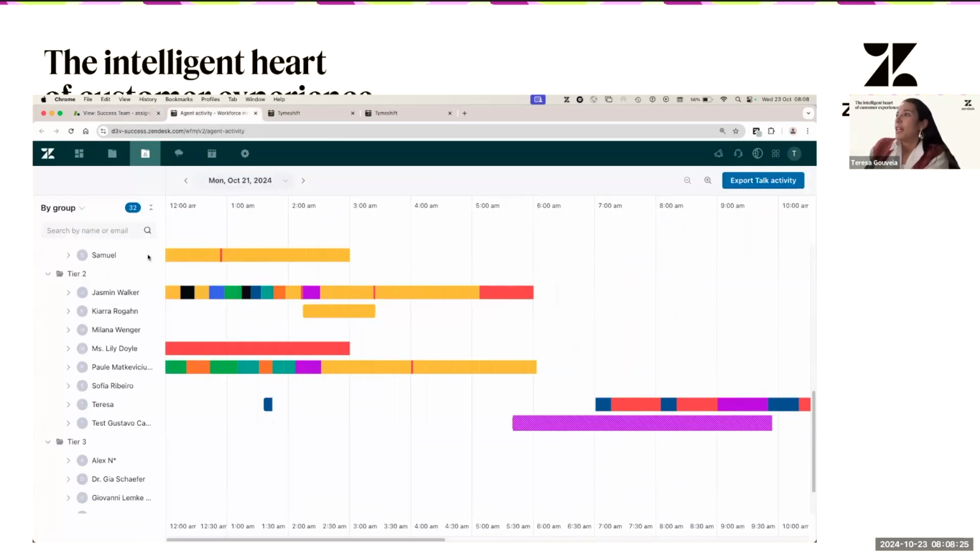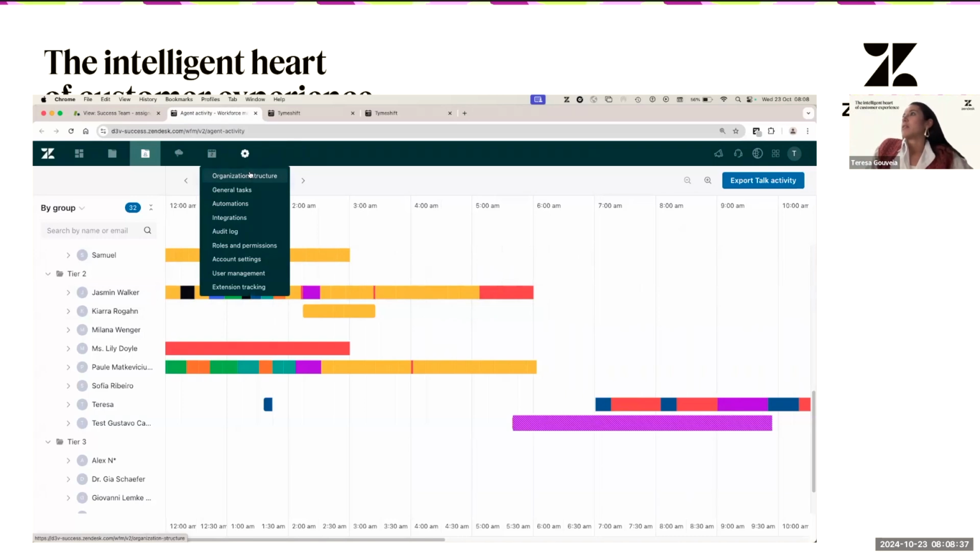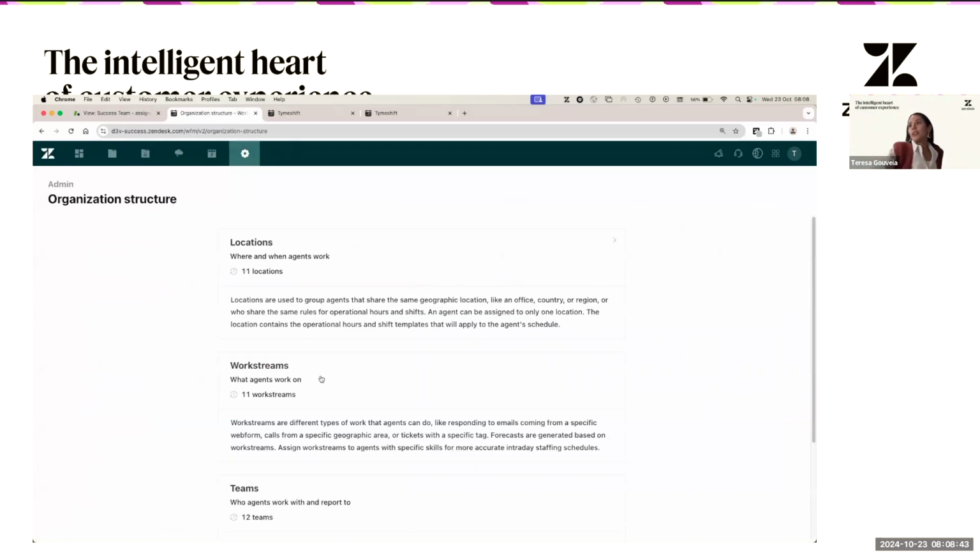So coming back here to the agent's activities. Again, we're going to see here all of the activities and the time that they are working on each type of those activities. So now, let's talk about Workstreams then. To find the Workstreams, you have here organization structure. And then if you click here, you're going to see Workstreams.